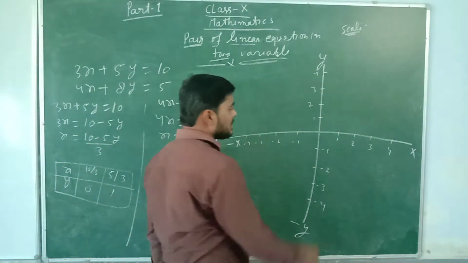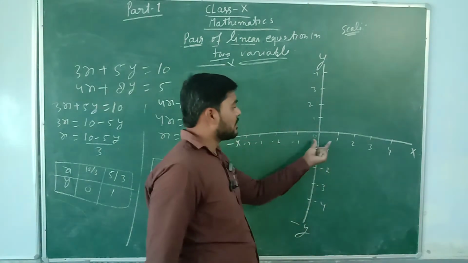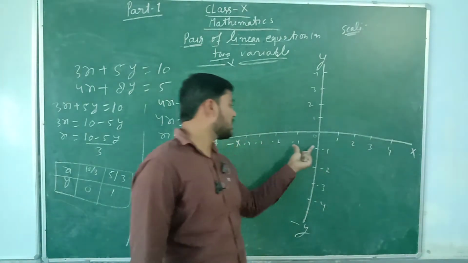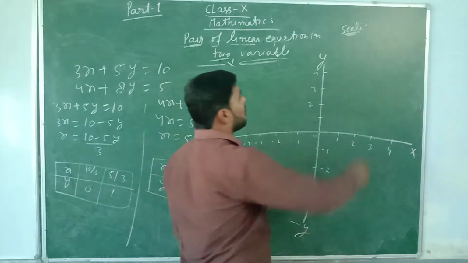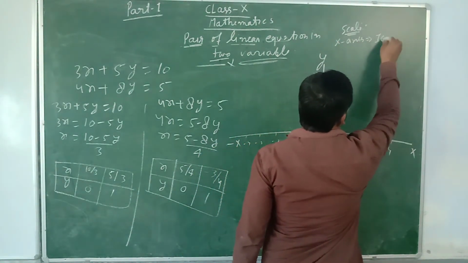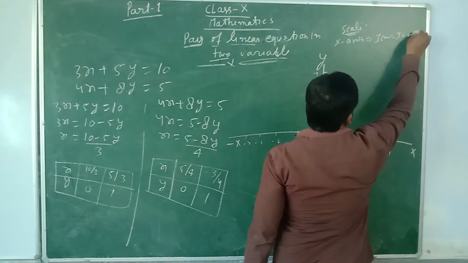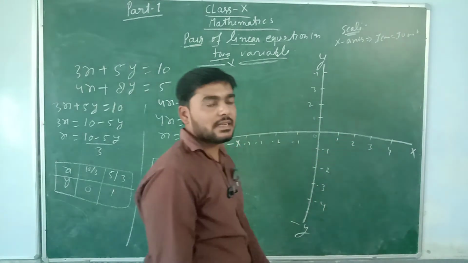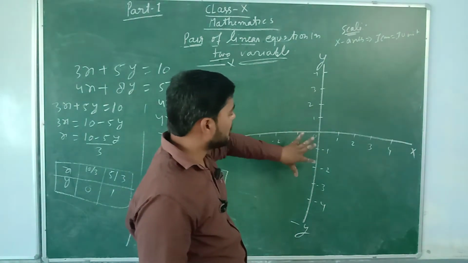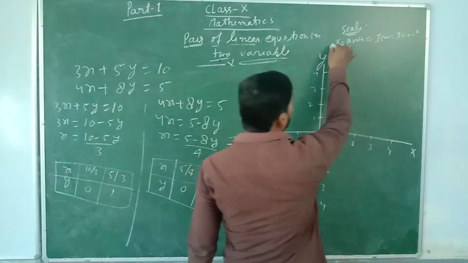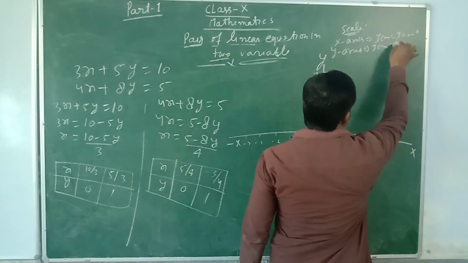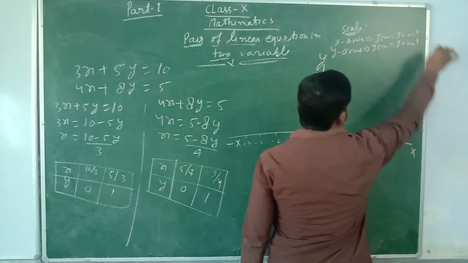Now for the x axis it will be 0, 1, always the gap is 1, 1, 1, 1, here also 1, 1, 1. So for the x axis you can write 1 centimeter equal to 1 unit, because the gap is 1. Okay. Now for the y axis you have the gap 1 also, 1, 1, 1, here also 1, means for the y axis you are going to write the scale, here it will be 1 centimeter equal to 1 unit.